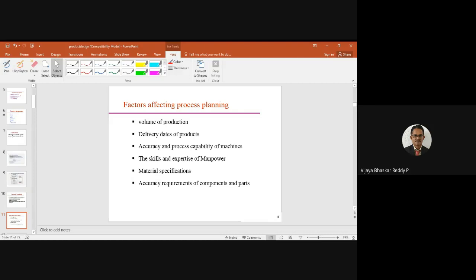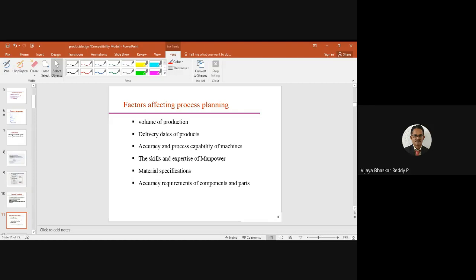Okay, and what skills and expertise are required in the manpower for making a particular product? If they already have that expertise and technical skills, definitely they will be directly involved in the projects or works. Okay, otherwise the company will give proper training to those people, and they can encourage the workers so that they sustain their knowledge.